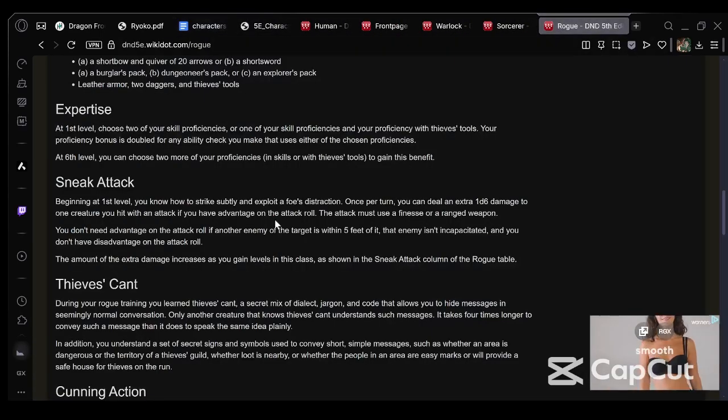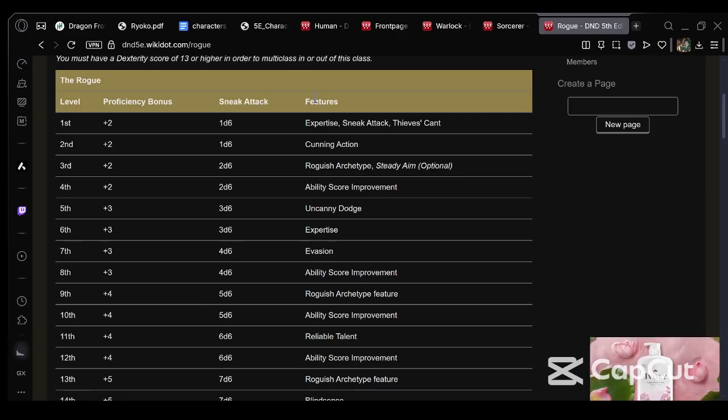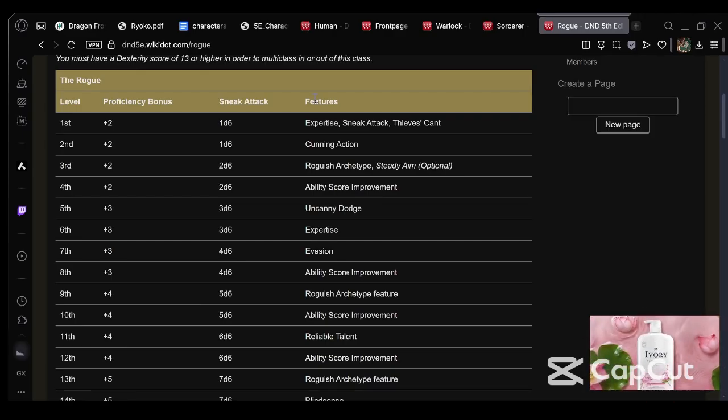Well, we could either go 2 into rogue, which gives us cunning actions. Cunning actions are good. And here's the thing. We won't be using bonus actions a lot in this campaign unless you have a cunning action, or, as I have, a cantrip. And since he started with cantrips, his bonus actions might be filled with cantrips and not his cunning actions. Cunning actions are useful for running away, re-hiding, things like that for rogues. But honestly, no real reason for that.